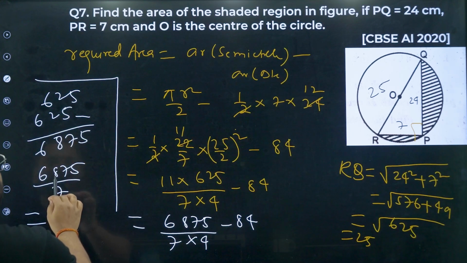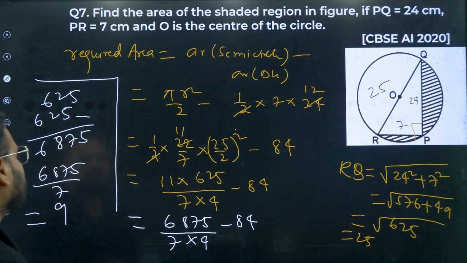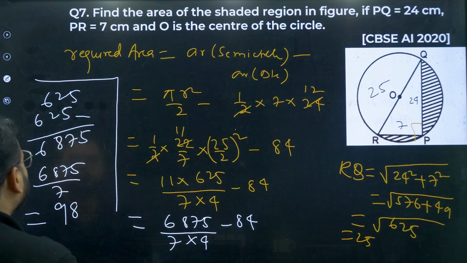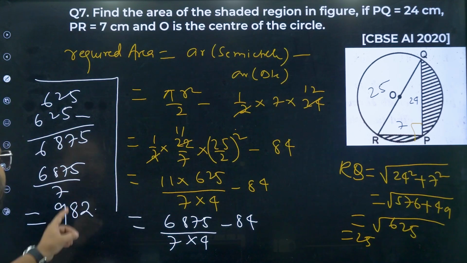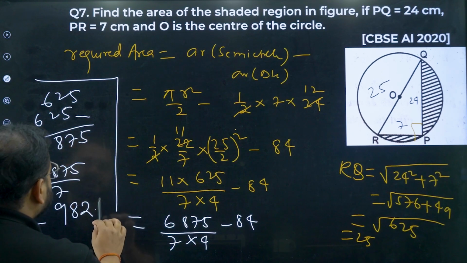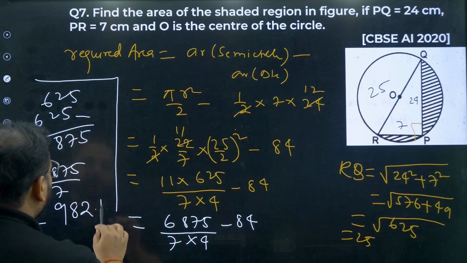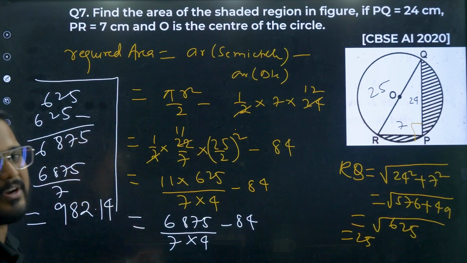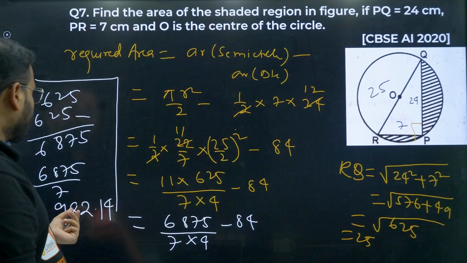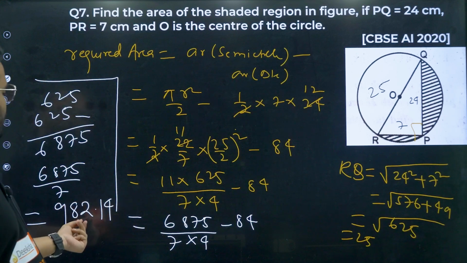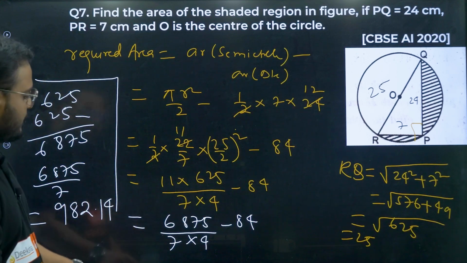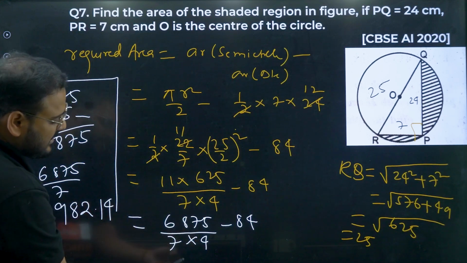What is left now? 5 is left here. 57 means 7 8s are 56. Again 1 left. 7 2s are 14. 1 left, so 7 1s are 7. 3 left. 7 4s are 28. We'll just leave it at this point. So 6875 by 7 is done.